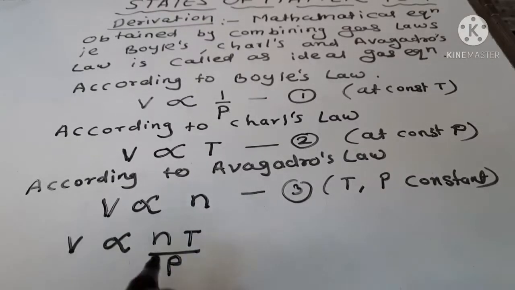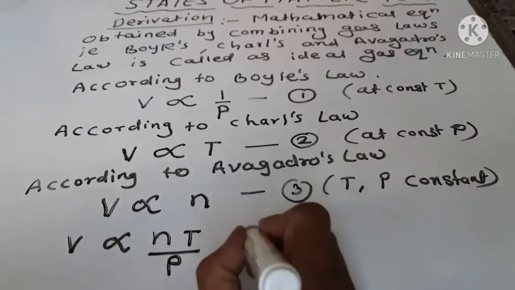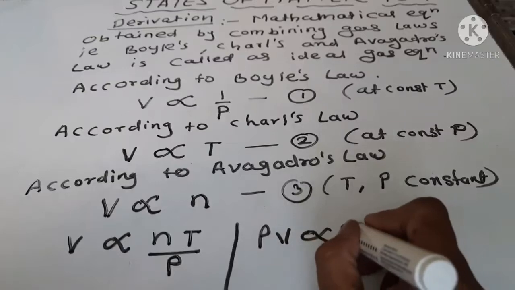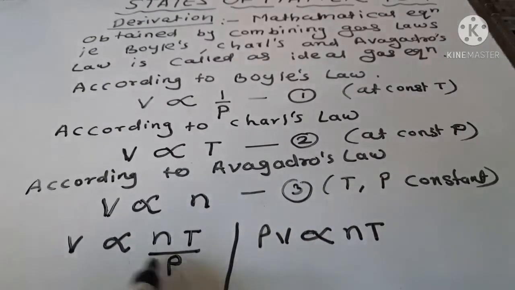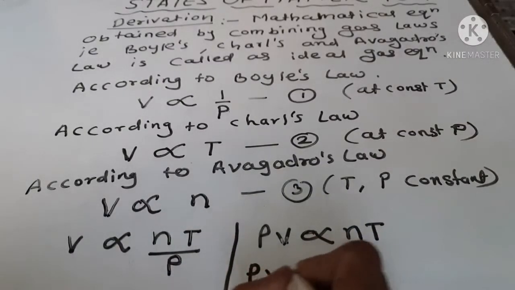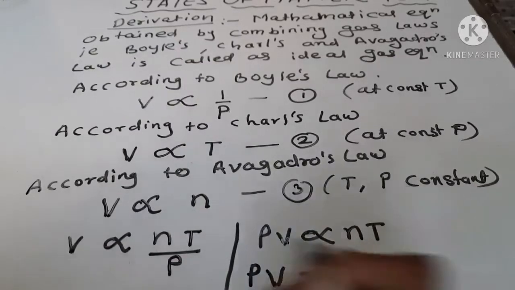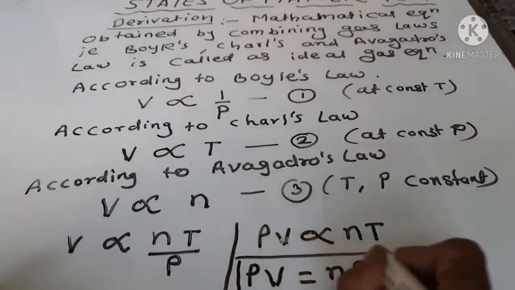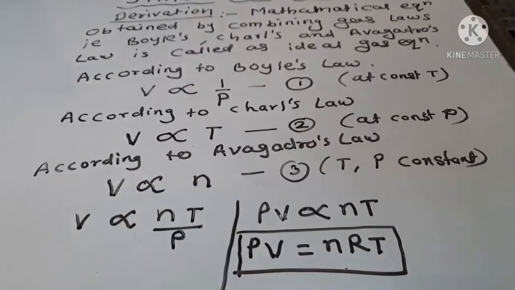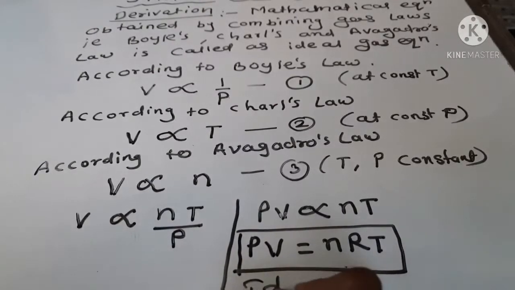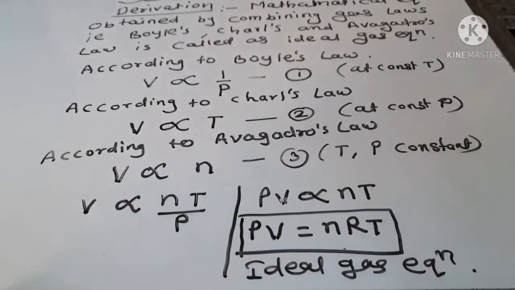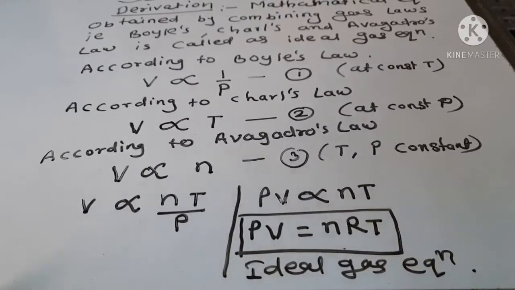First rearrange this equation: PV is directly proportional to nT, and then PV equals nRT, where R is the gas constant, and this equation is called the ideal gas equation.